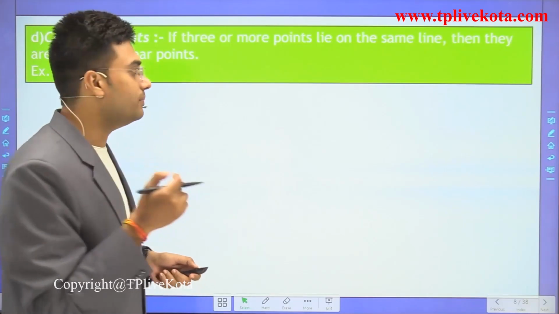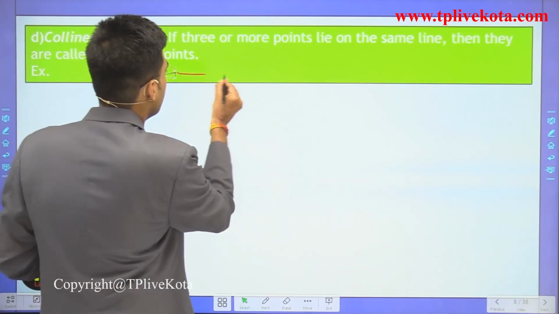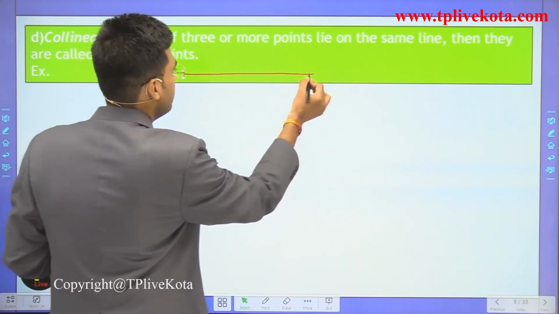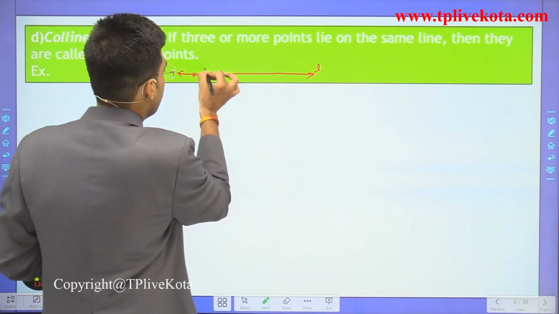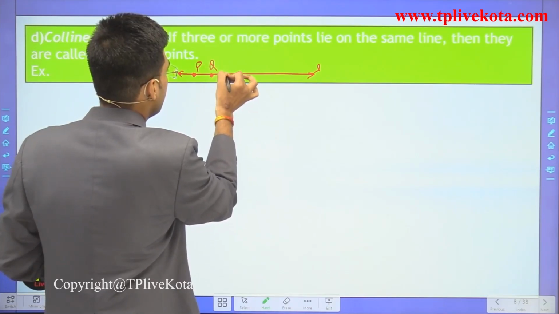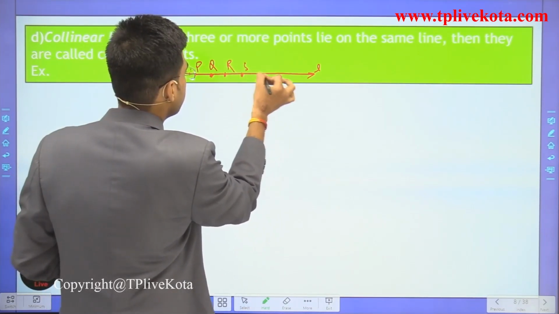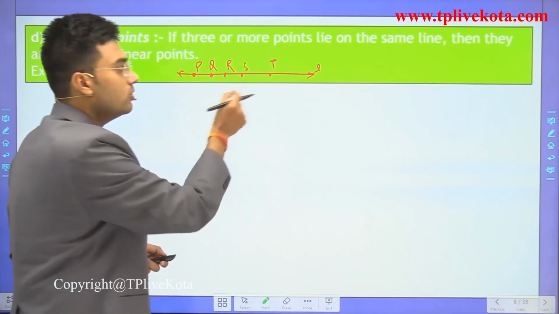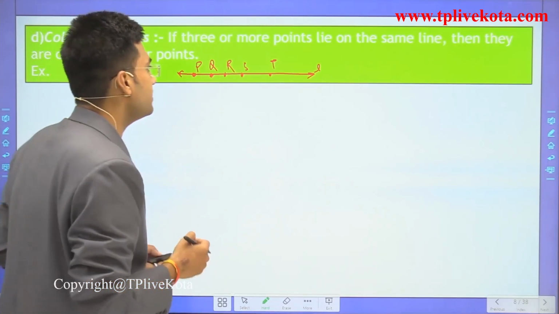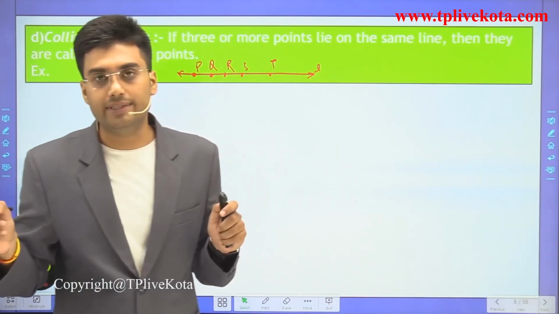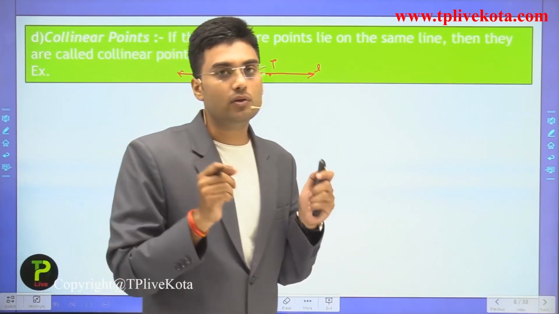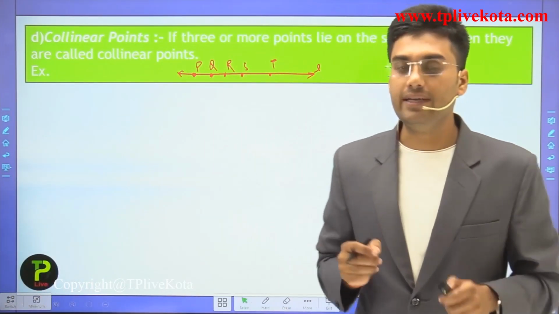For example, this is the line l, and these points P, Q, R, S and T lie on this same line, so we can say that P, Q, R, S, T are collinear points. Clear?